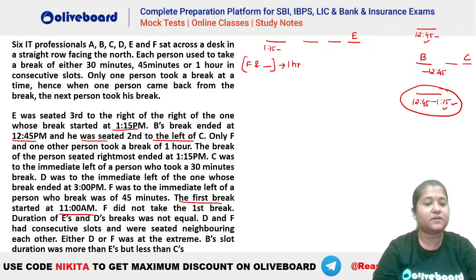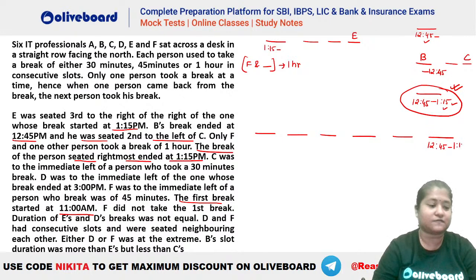Then the break of the person seated at the rightmost end is 1:15. So you can see that this person here, that is, we have already seen 12:45 to 1:15, because this person is ending at 1:15. So this person has to be at the rightmost end, because it is given the break of the person seated rightmost end is ending at 1:15. So that means we have this possibility here: 1, 2, 3, 4, 5, and 6. So that means you can see here that this person will be the one who is 12:45 to 1:15.